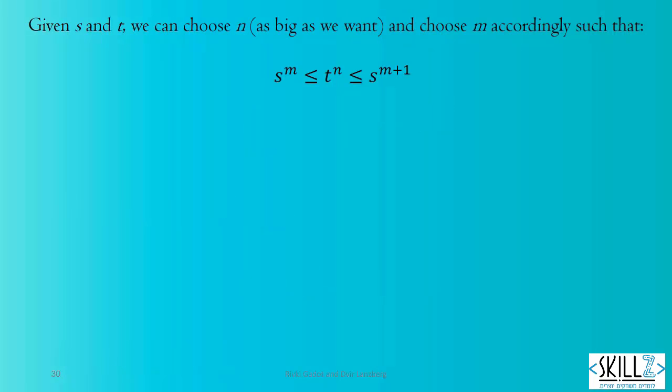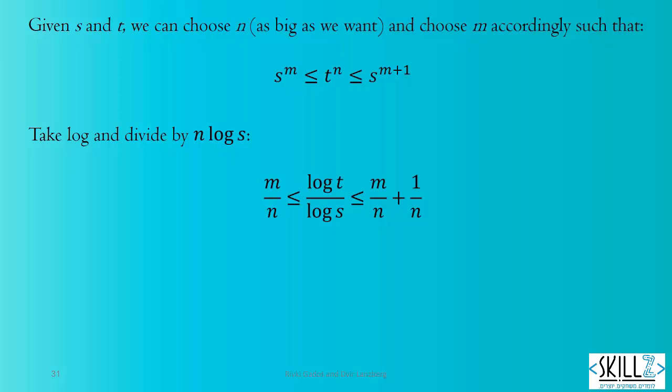Given s and t, we can choose n as big as we want and choose m accordingly such that t to the power of n is sandwiched between s to the power of m and s to the power of m plus 1. If we take log and divide by n log s, we get this. Pause and make sure that the math comes out all right.